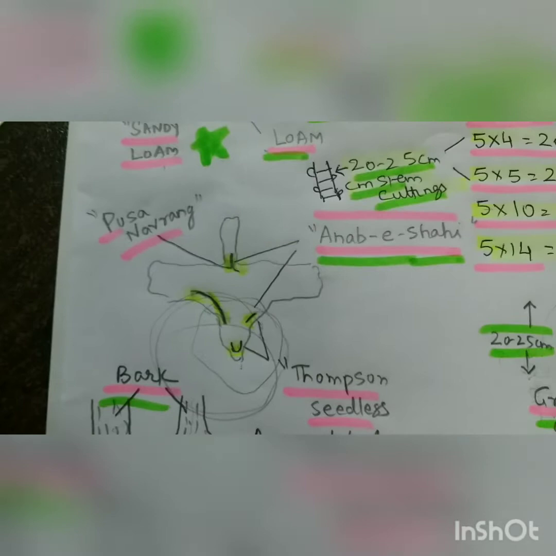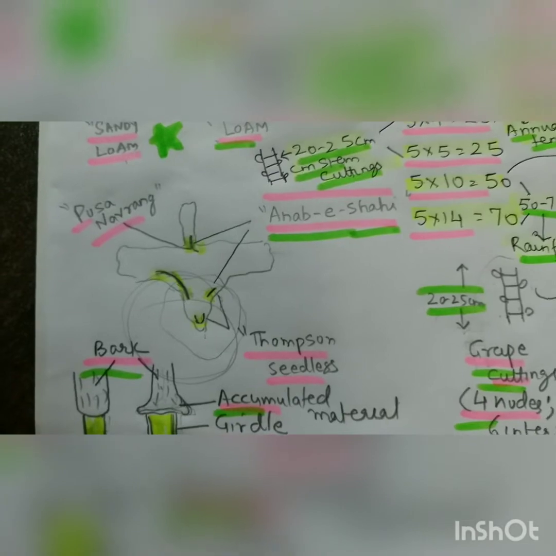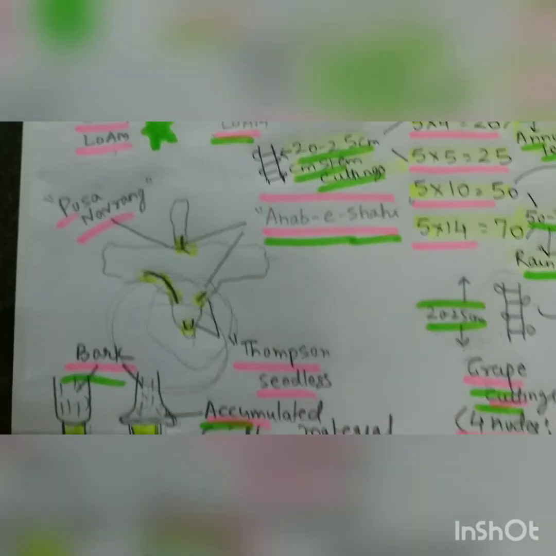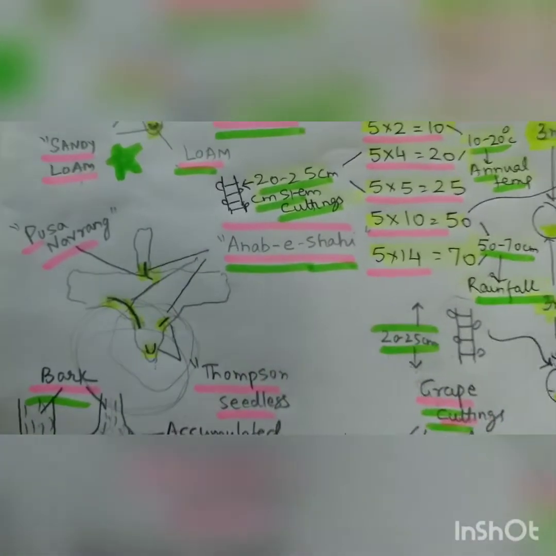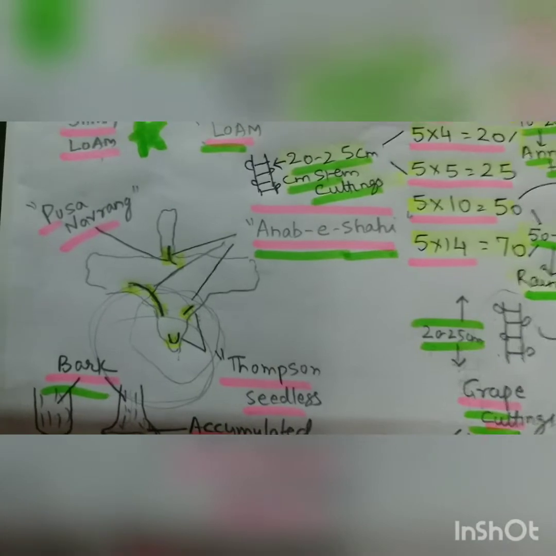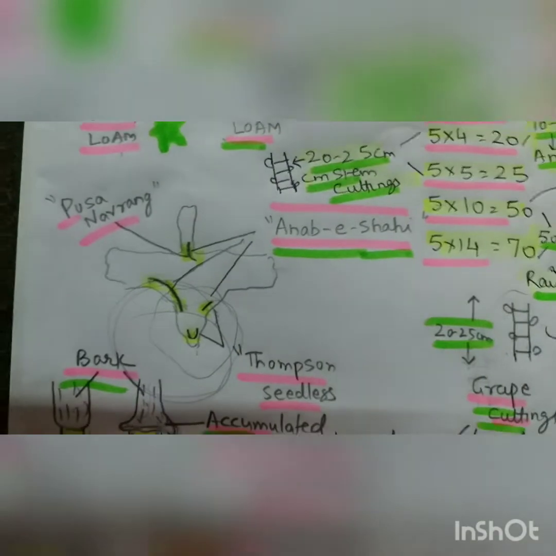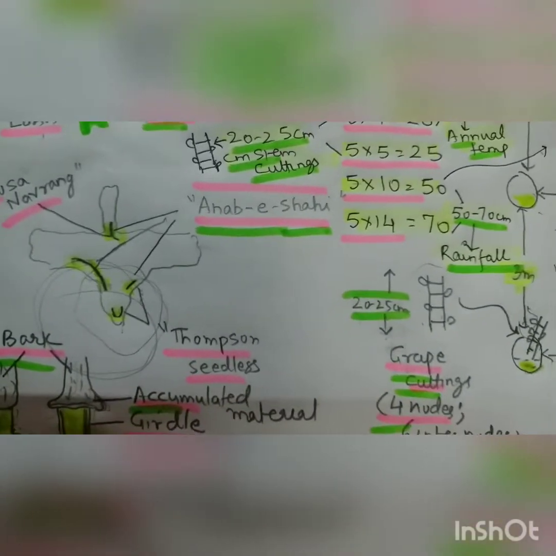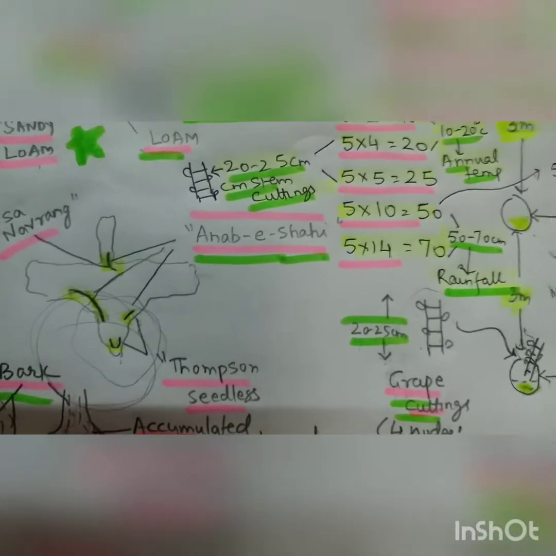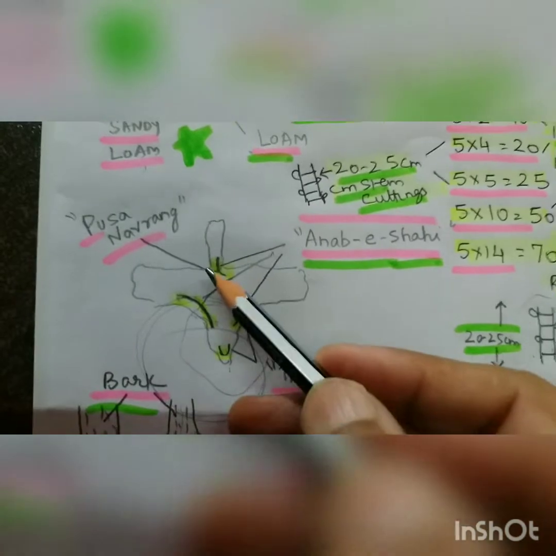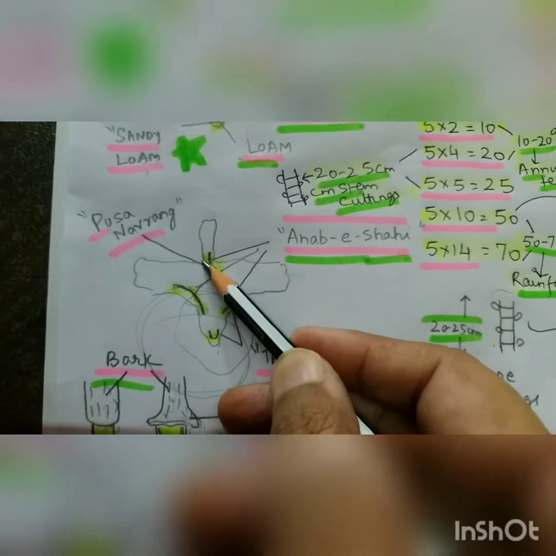And then next is the NABA Shahi. NABA Shahi is basically Andhra Pradesh, Punjab, Haryana and Karnataka. And this is this area, Punjab, Haryana, and this part of this area. So this is NABA Shahi, which is a seeded variety but late maturing. So next is the Pusa Navrang, which is particularly grown in northern India, early ripening, first week of June, resistant to anthracnose, and it is basal bearing in habit, with bluish berries, Kale Angur, very prominent. And this is the Pusa Navrang, and 16.2 tons per hectare is its yield.